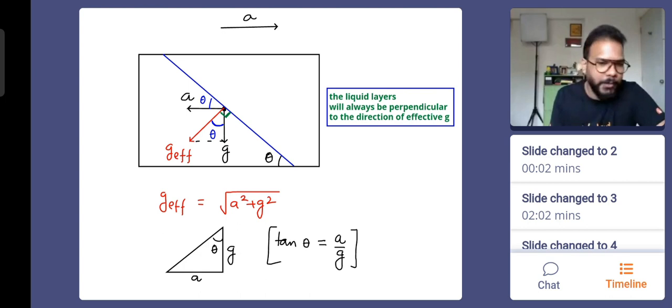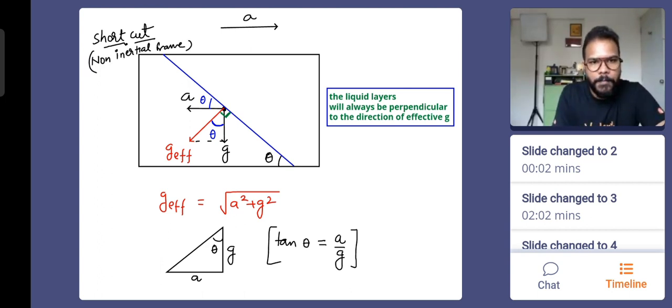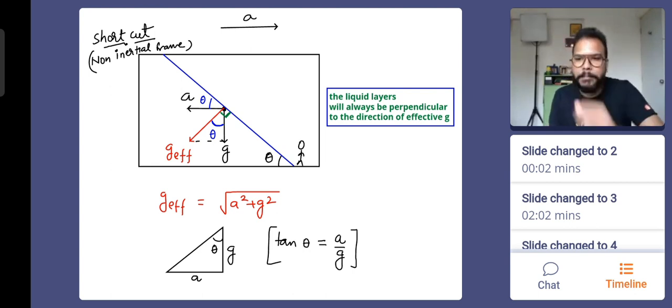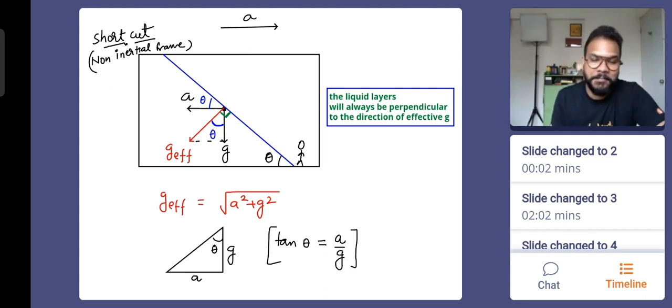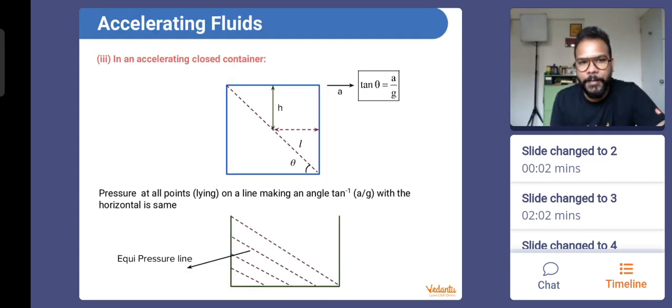It's not simple. Absolutely, it's not simple. But this is obviously from the non-inertial frame because I've taken pseudo acceleration. My observer is present here, he's risking his life by being inside this liquid. Don't know with oxygen mask or not. But this is what it is. 20 minutes derivation in 2 minutes.